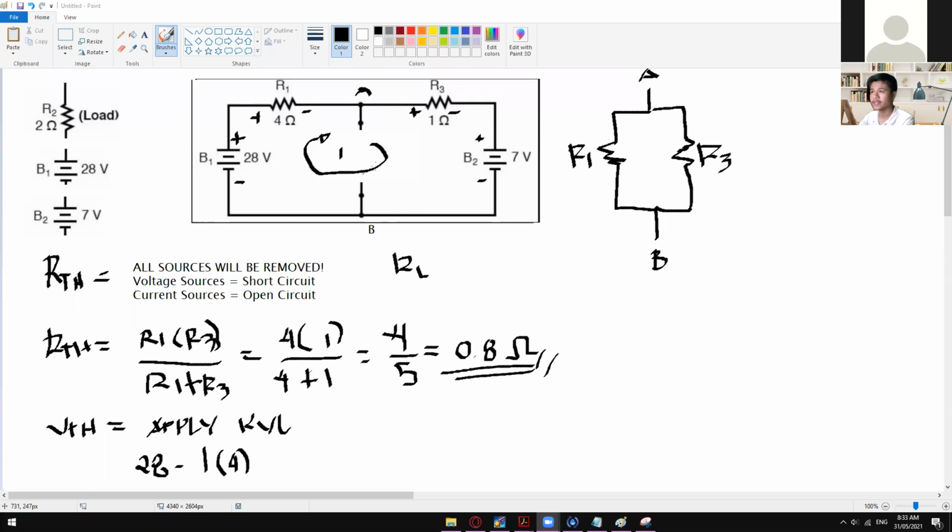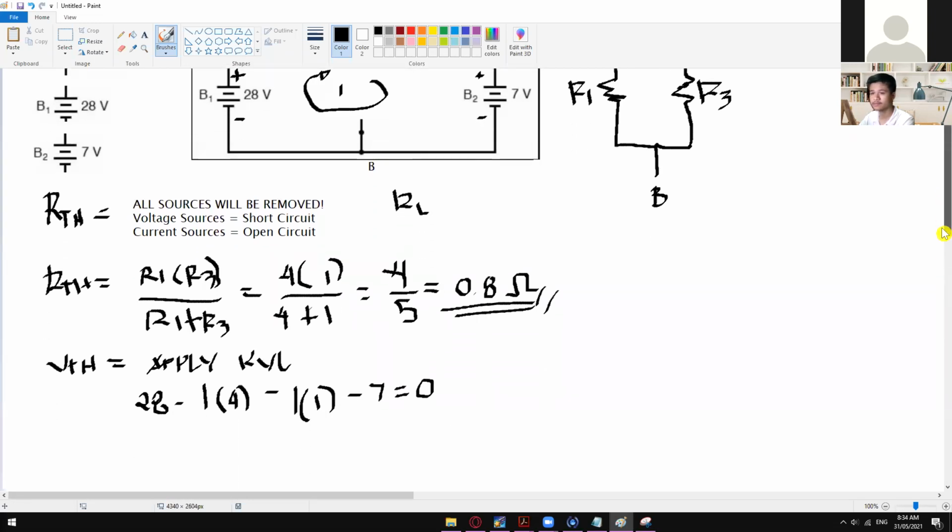And also in here, as you guys can see, I've only used I because whatever is the current flowing on this side is the same on this side. So no need to label I1 and then I2, because they are just the same. The next one right here is minus, another voltage drop for the 28 volts. So minus I times 1, and then minus 7 volts. Then going back right here will be equated to 0.